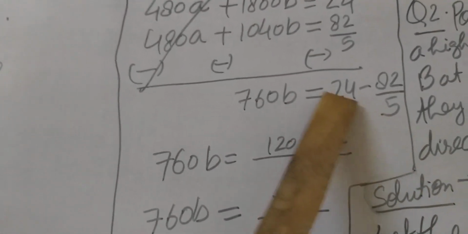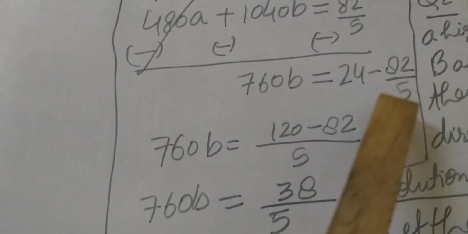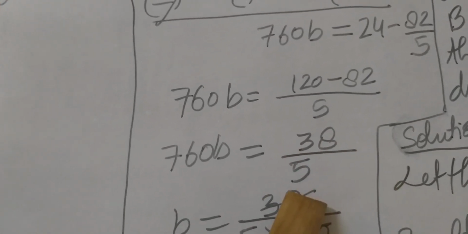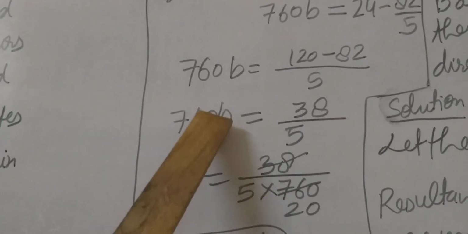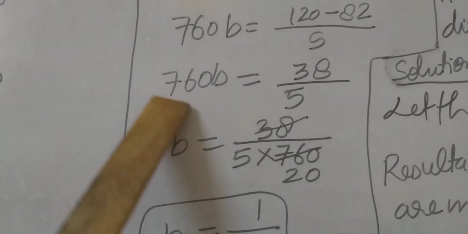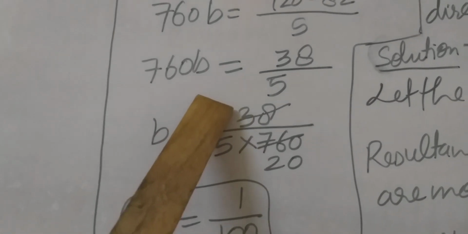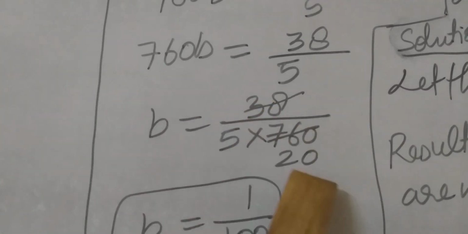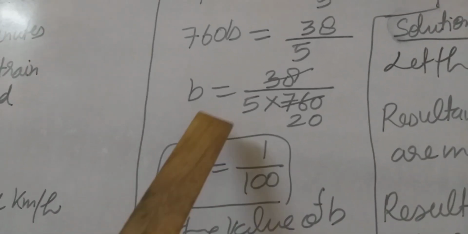24 fives are 120. 120 - 82 over 5 equals 38/5. So b = 38/5 into 1/760. 38 twos are 76. So the answer is b = 1/100.